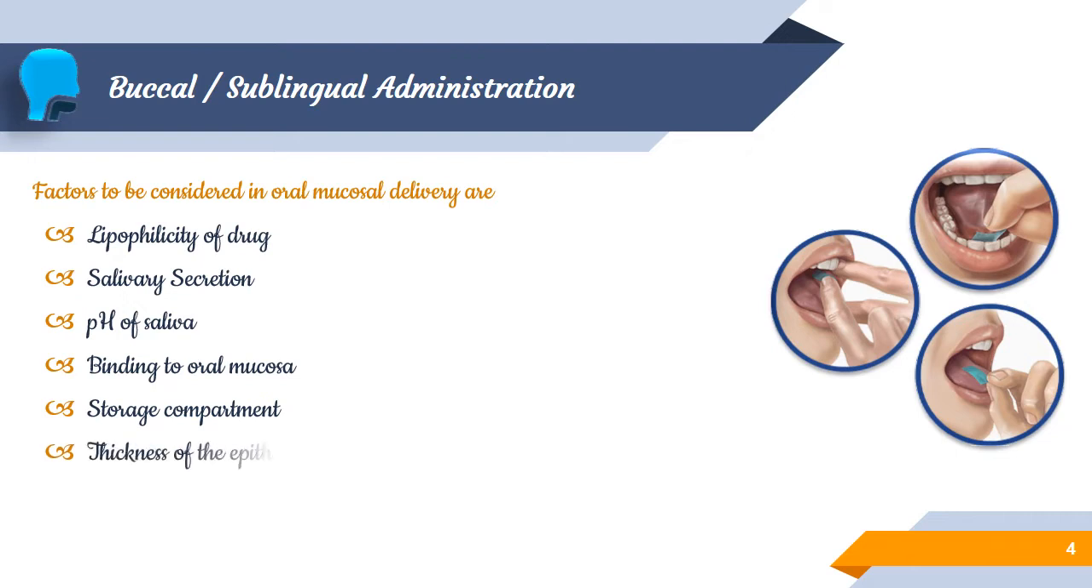Then the last one is about the thickness of the oral epithelium. The sublingual absorption is faster than the buccal since the epithelium of the sublingual portion is much thinner and immersed in a large volume of saliva. So the thinner the epithelium and the higher the moisture, the better the absorption. So comparatively, in the buccal cavity, the sublingual portion has better absorption due to its lesser thickness and its huge saliva secretion.